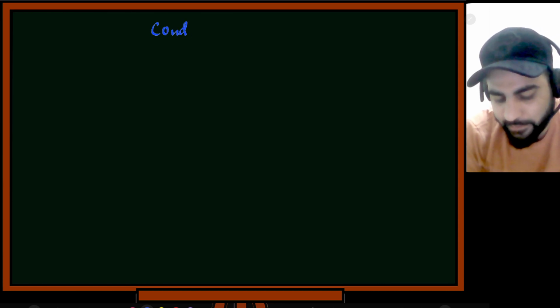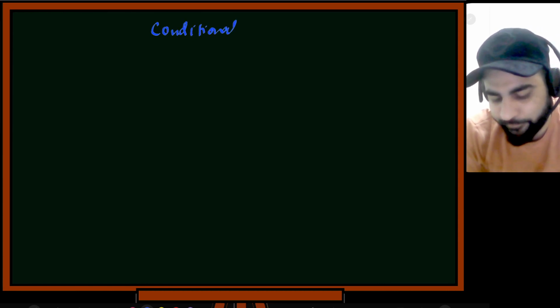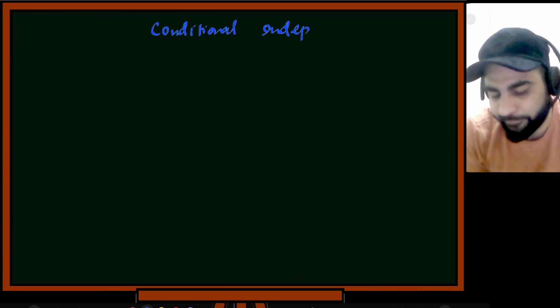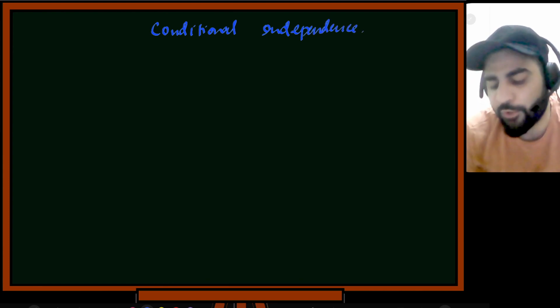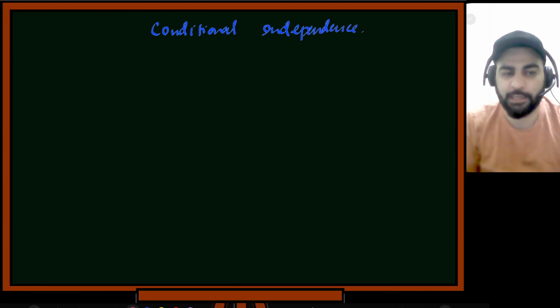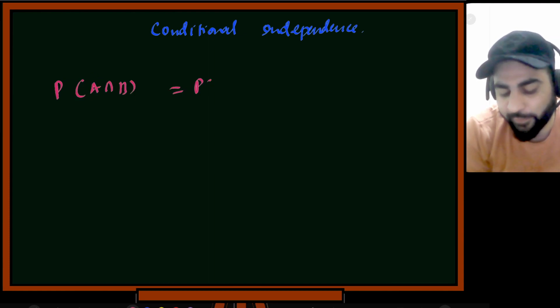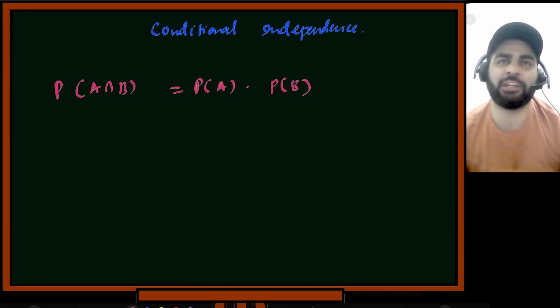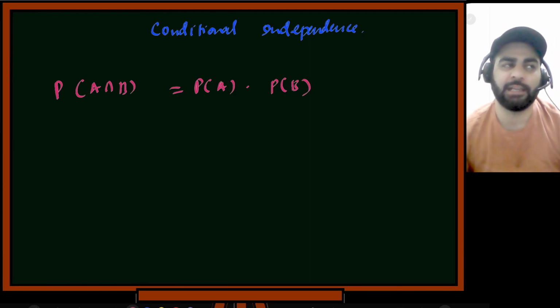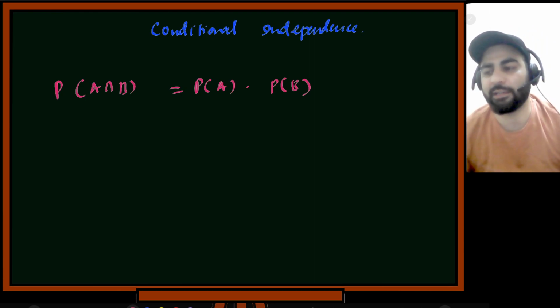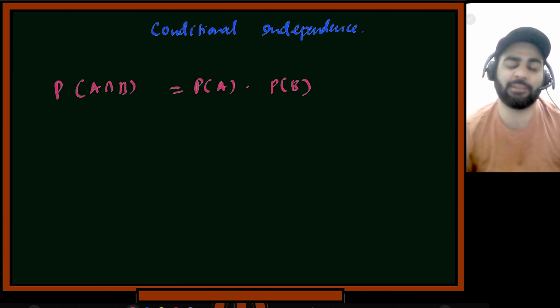Okay, so the next topic is conditional independence. So what is the meaning of this? You have seen that the probability of A intersection B is equal to the probability of A multiplied by the probability of B. So this means that two events are independent. Intuitively, we say that if one event does not impact the happening of the other event, it has nothing to do with that, then we call these events independent.